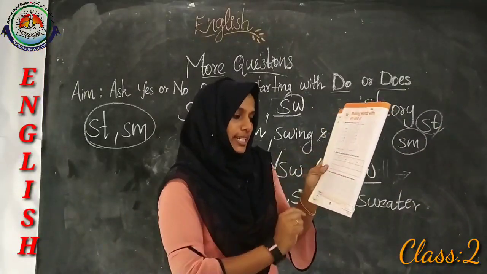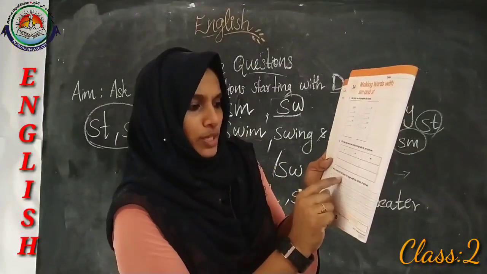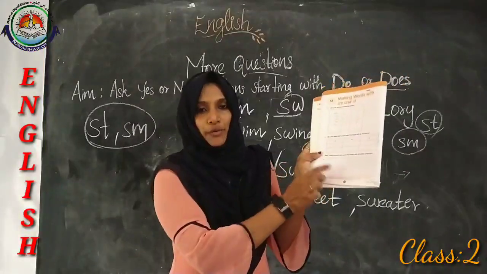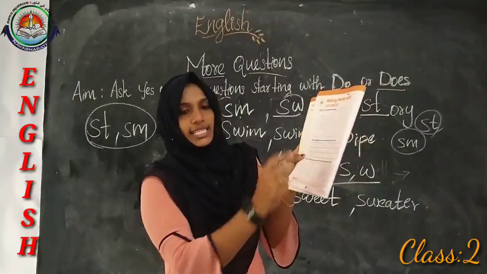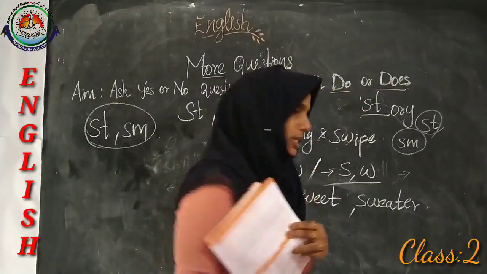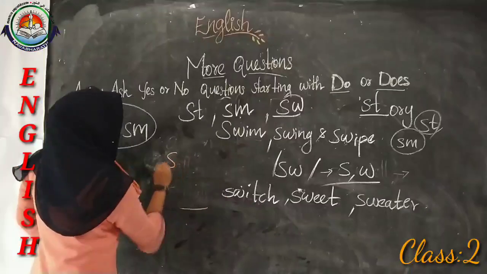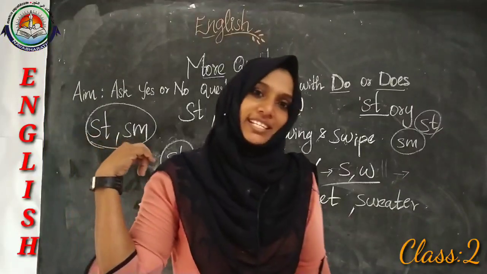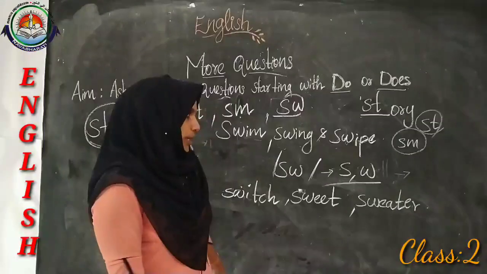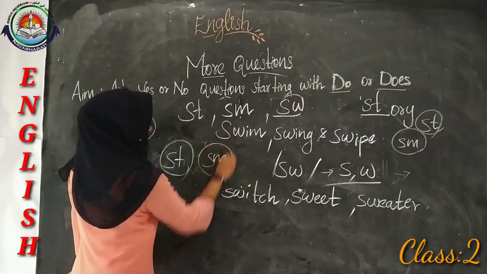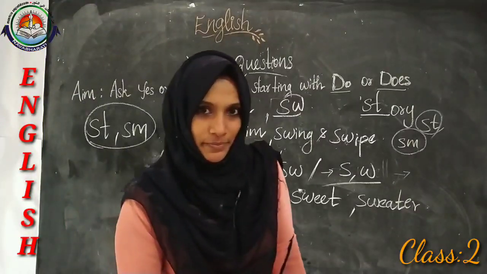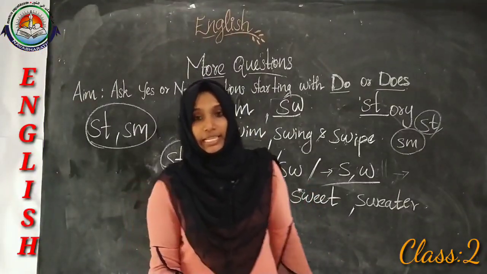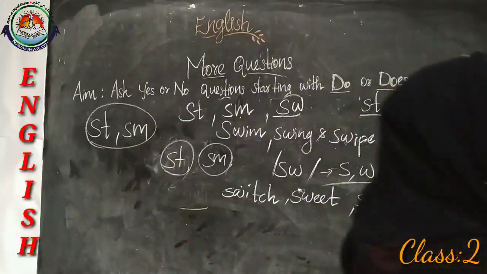Make one sentence each with words that begin with the letters ST and SM. So here you have to make two sentences with ST and SM. Let's make a sentence with this word, star. Yes, there are many stars in the sky. Or what about SM? Okay, let's take the word smart. Yes, you look very smart. Like that, you can make any two sentences using these words.